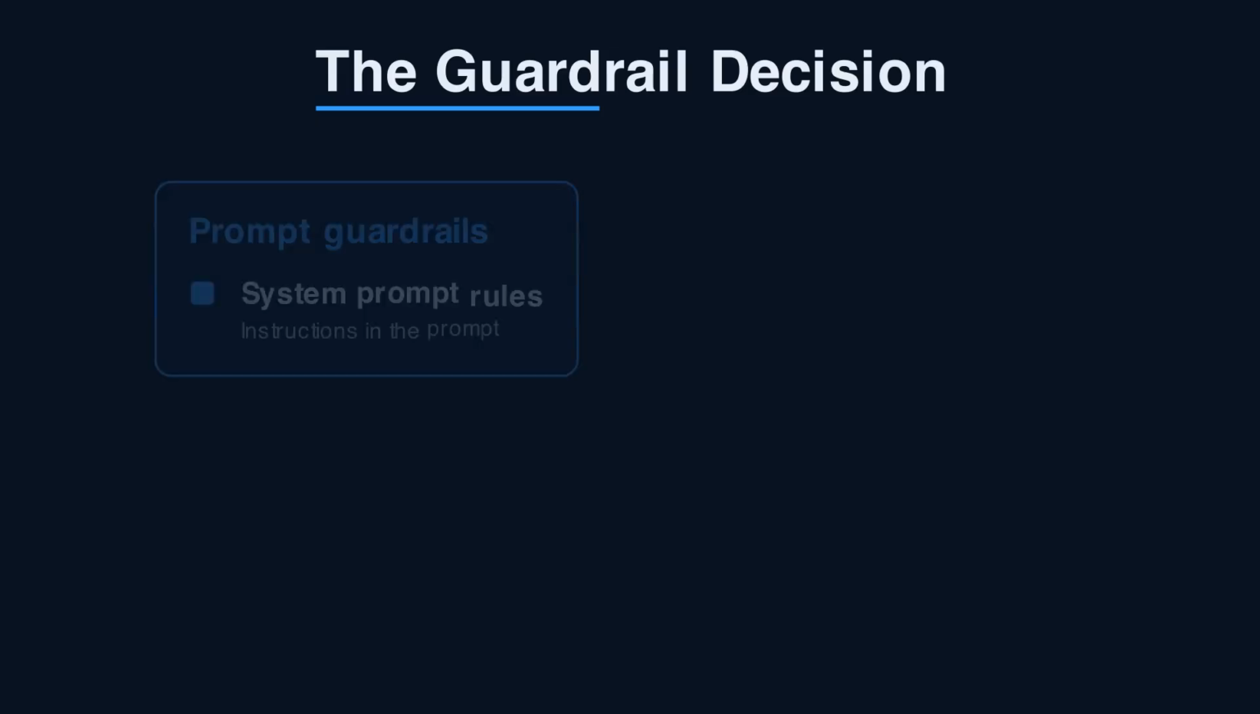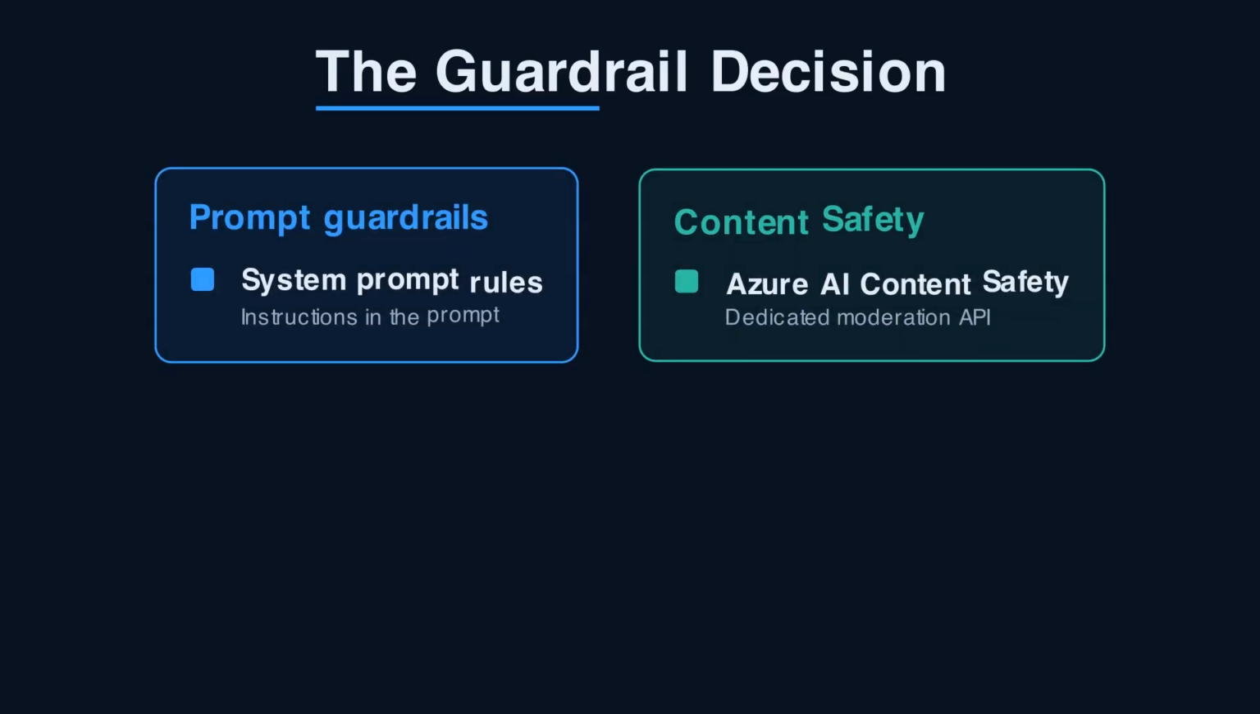You're shipping a large language model feature, and someone asks the question that stalls every project. How do we stop it from producing harmful output or getting jailbroken? You have two real options.